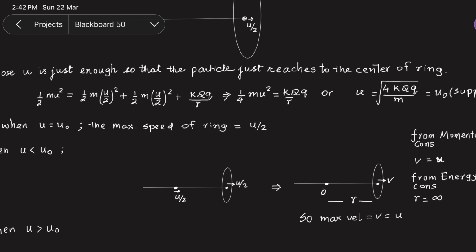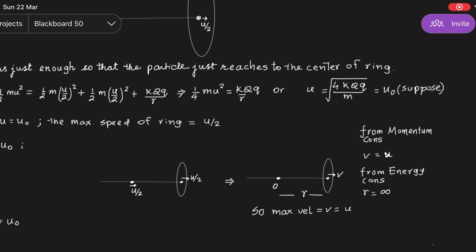So the potential energy must again go to 0, and that will become 0 only when r is infinity. So when this situation comes, the ring will move with speed u and the particle will stop and the distance will become infinite. So there will not be any further changes. So this ring will have maximum speed equal to u in this case.